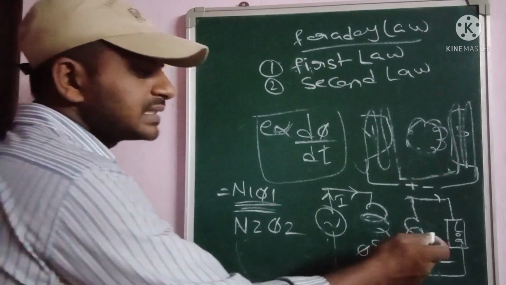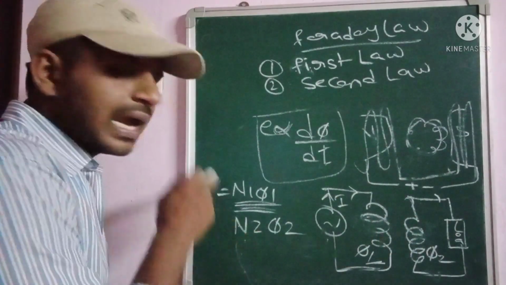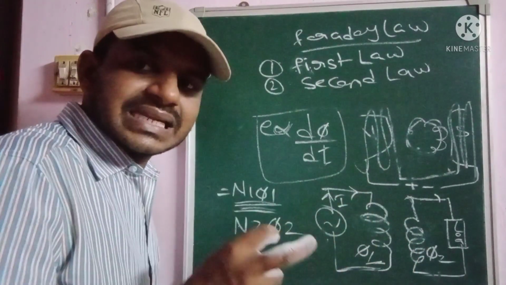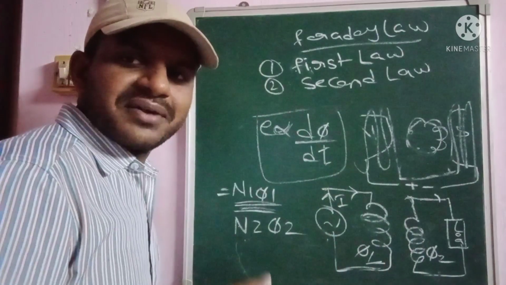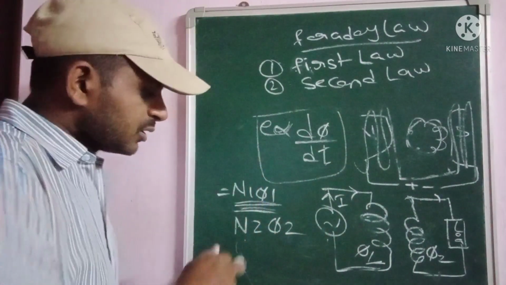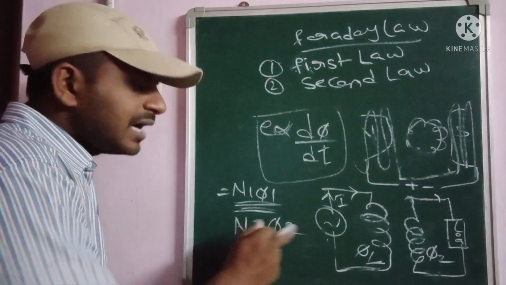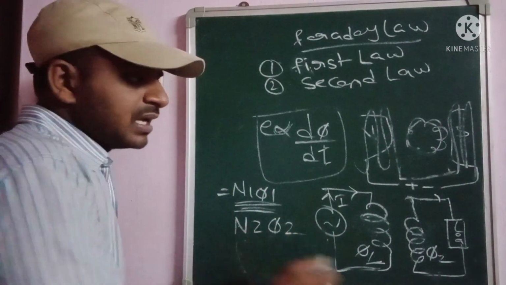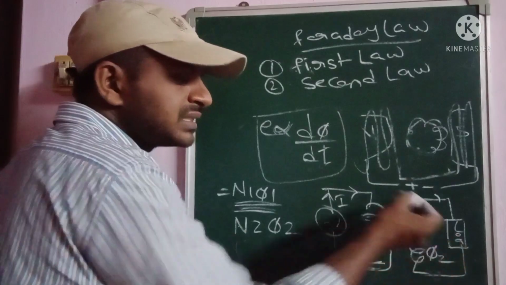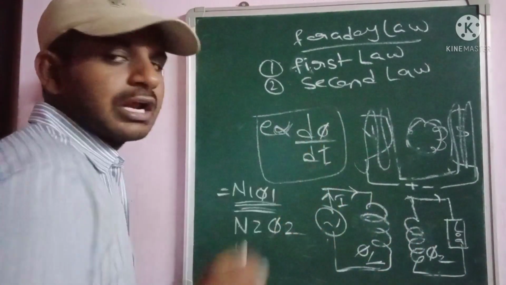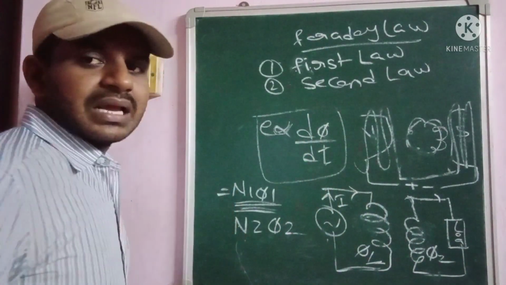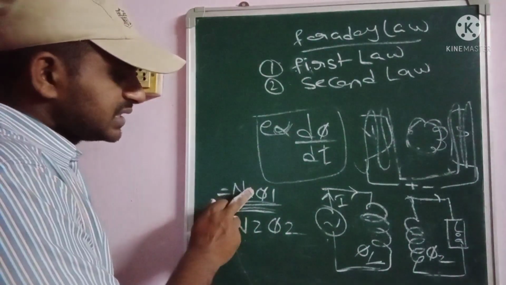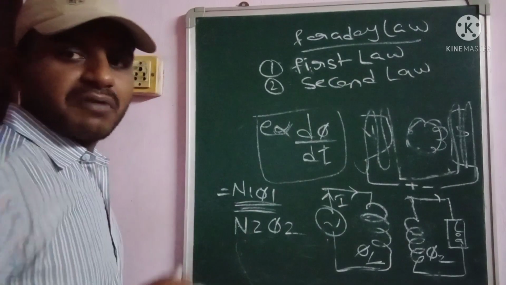Why? Because the secondary winding contains N2 turns, and the flux existing in the secondary winding is phi 2. So the total final flux linkage in the secondary winding of the transformer is N2 into phi 2.